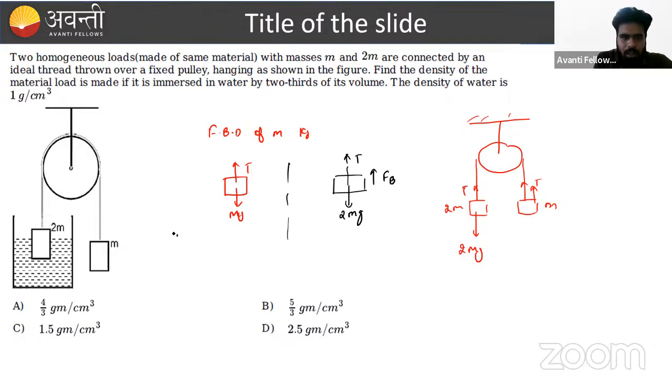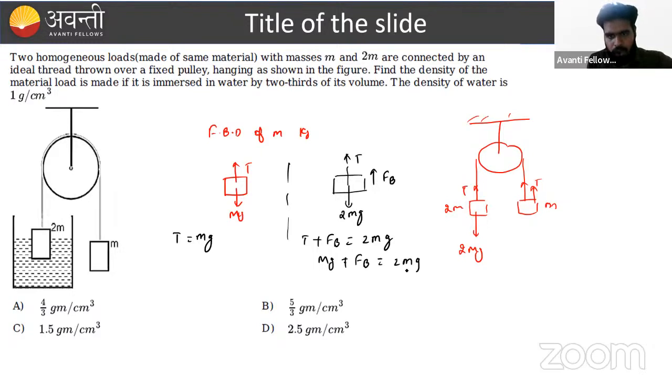At equilibrium, T equals mg, and here T plus buoyant force equals 2mg. We put T equal to mg here, so mg plus buoyant force equals 2mg. So what is the value of buoyant force here? That is 2mg minus mg, that is mg.